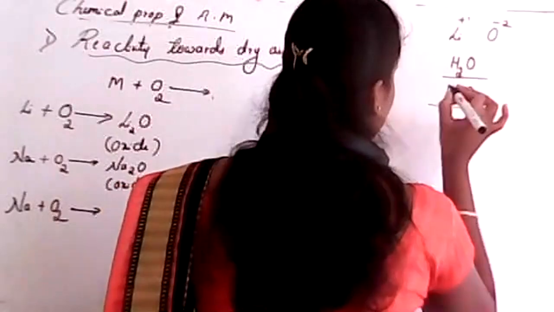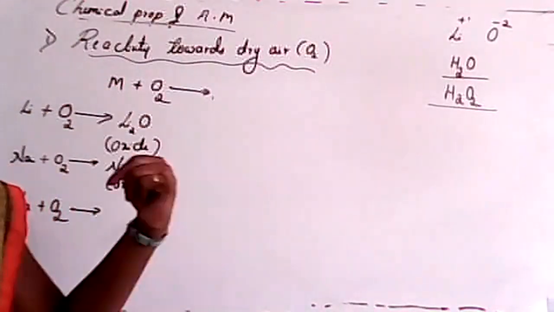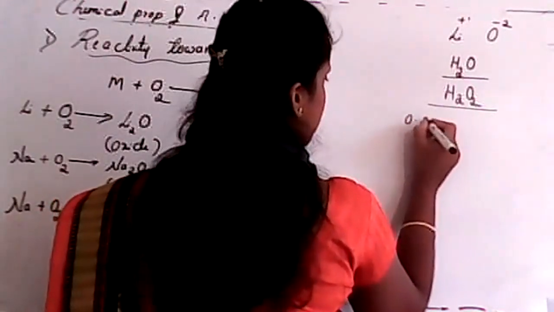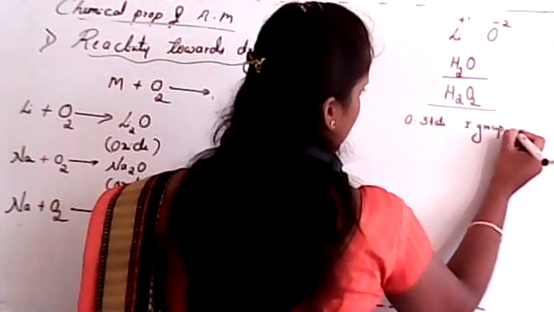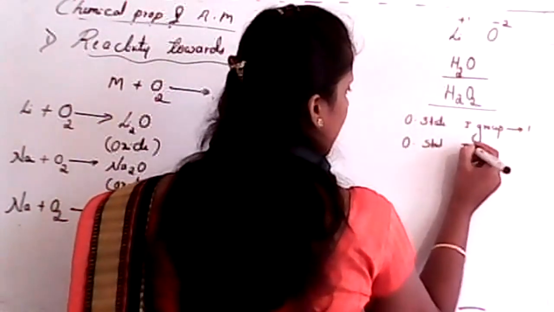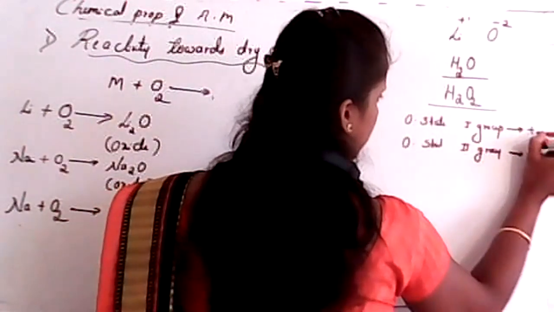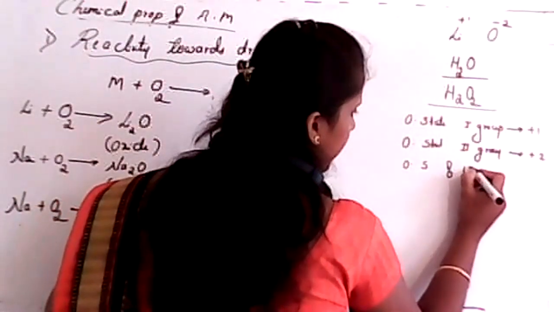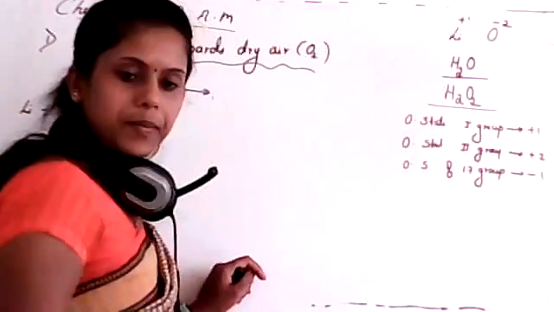I'll teach you how to find the oxidation state of oxygen. Student, just remember, the oxidation state of first group elements is always +1. The oxidation state of second group elements is always +2. Clear? The oxidation state of the 17th group, the halogen group, is always -1. You have to remember these points, okay?